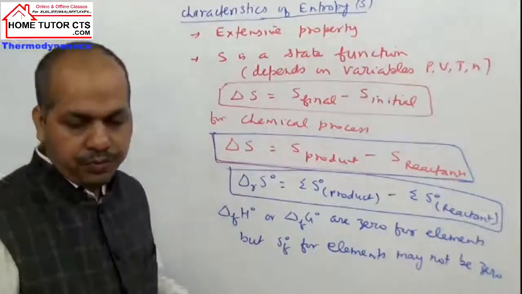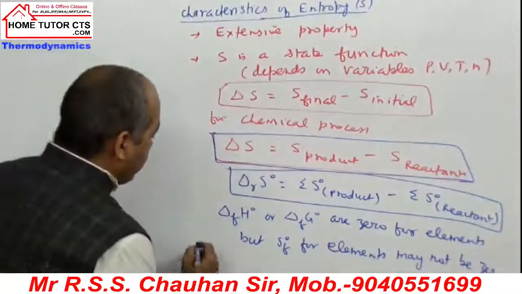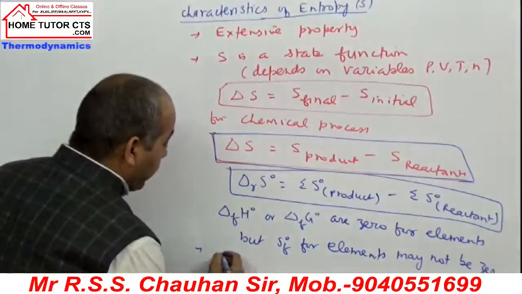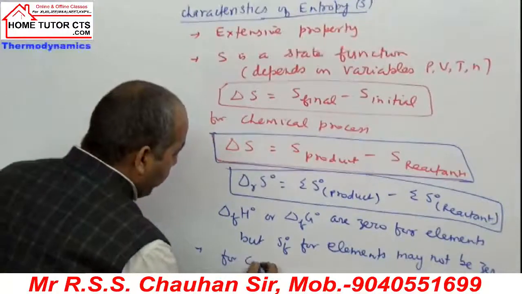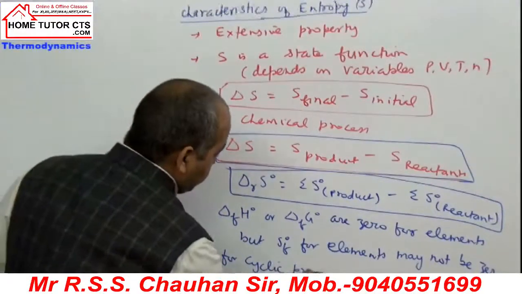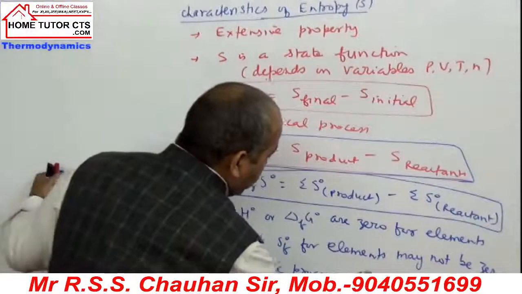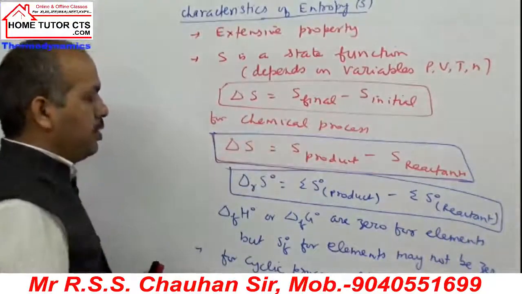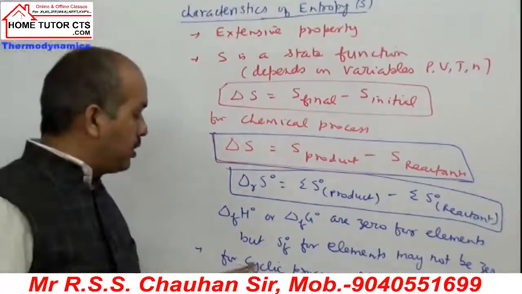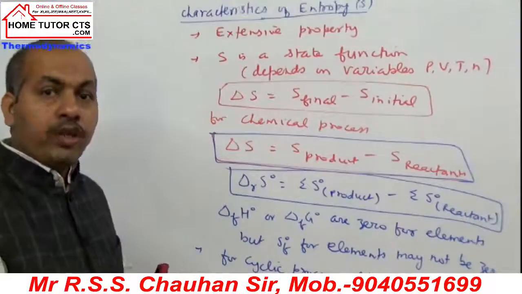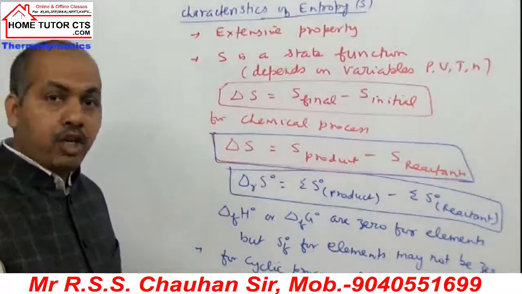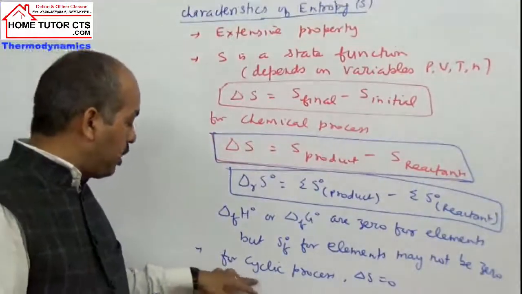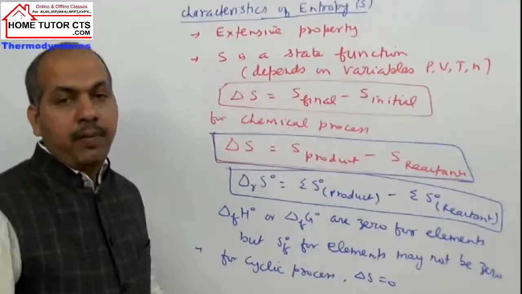Next, let's continue. We can take next one, like for already discussed before cyclic process. For cyclic process, what is delta S? 0. Because in cyclic process the state will remain unchanged at the end of process. Then for cyclic process, entropy change will be 0.